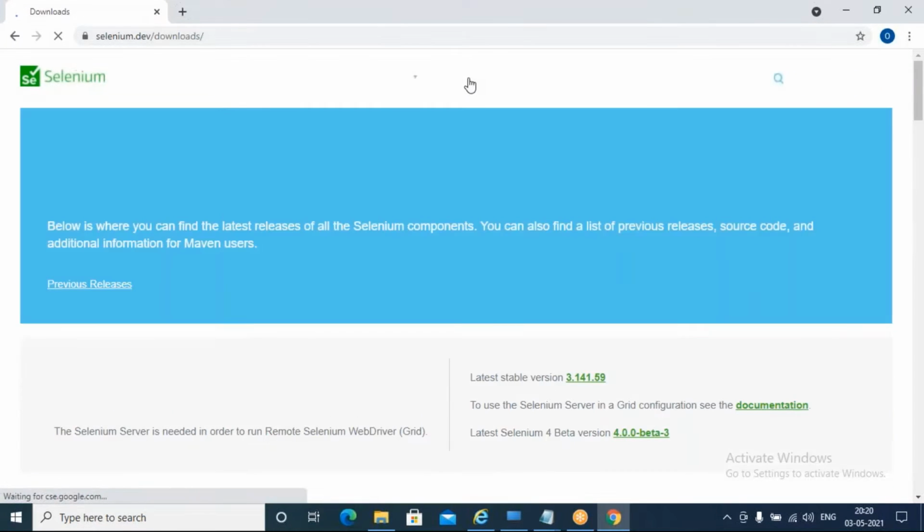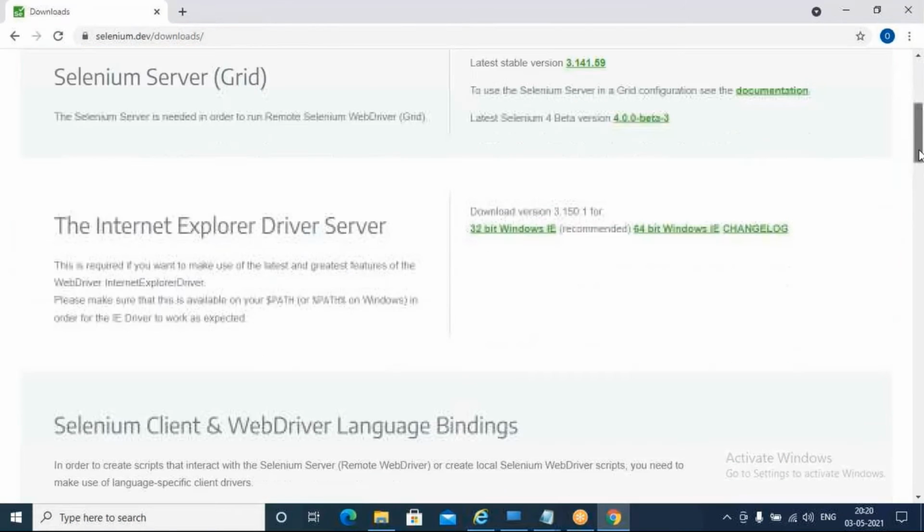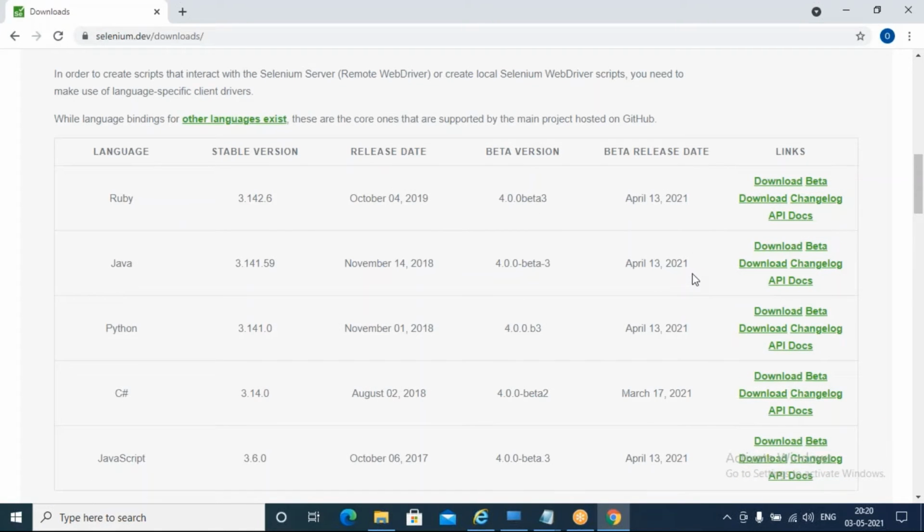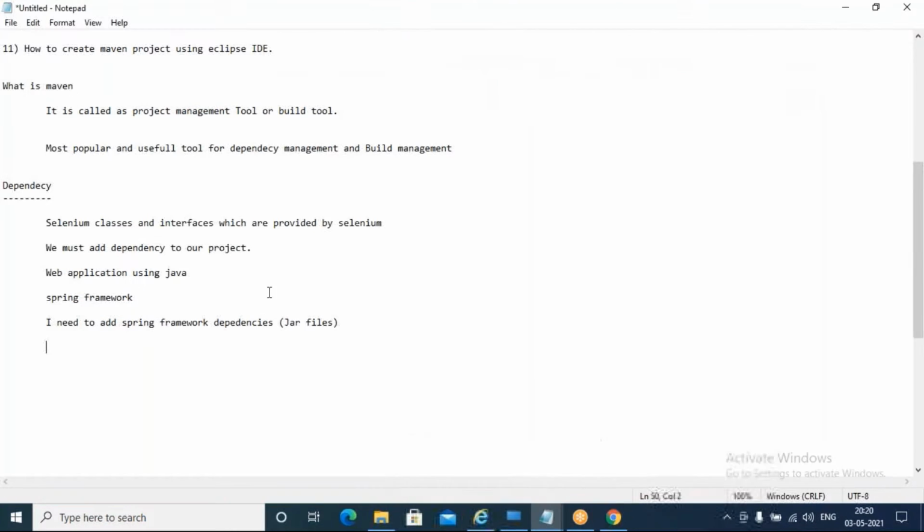Go to downloads. You can see here the Selenium WebDriver jar I want for Java. So this particular jar file I need to download first, and add it to my project as dependencies. In the build path it should come. Add this jar dependencies to our project. We are going to do that making use of Eclipse.